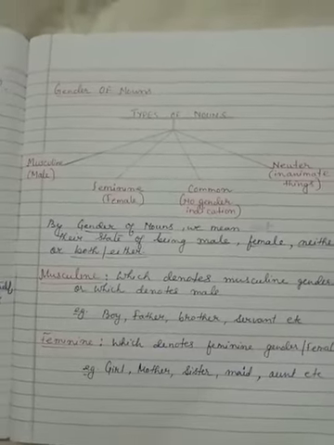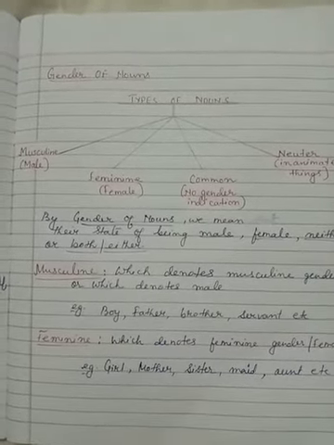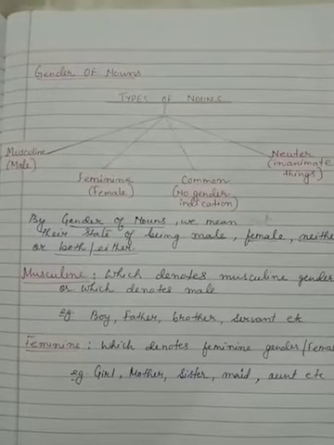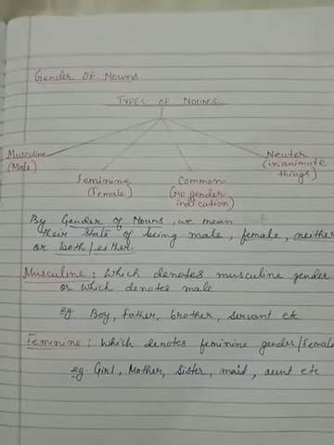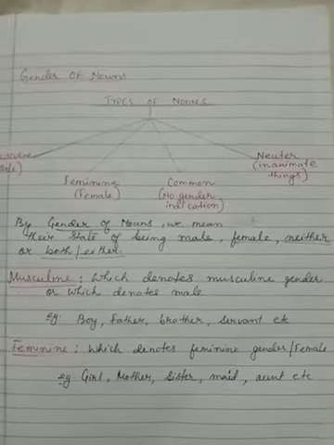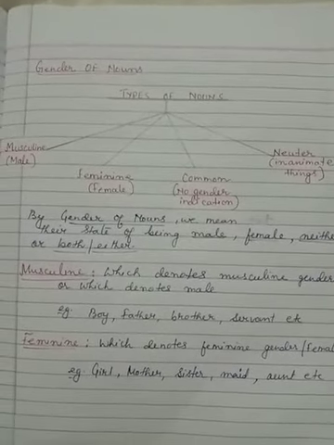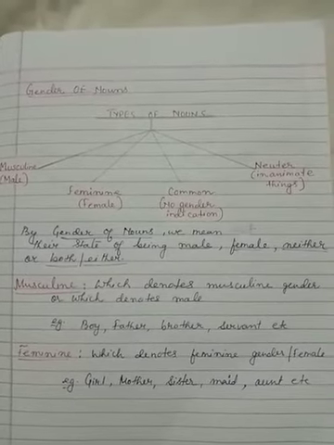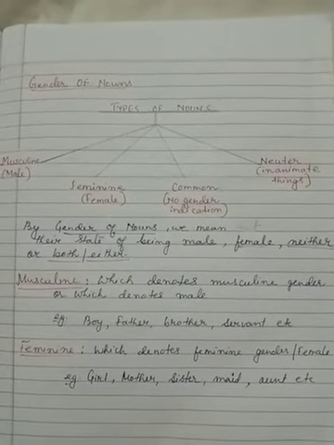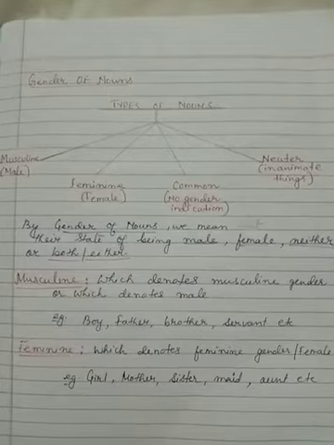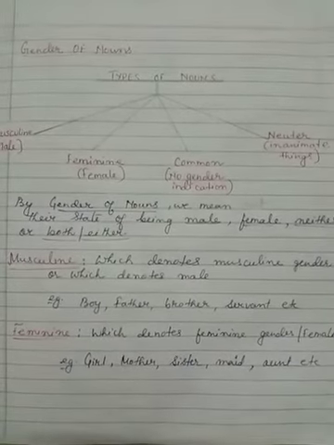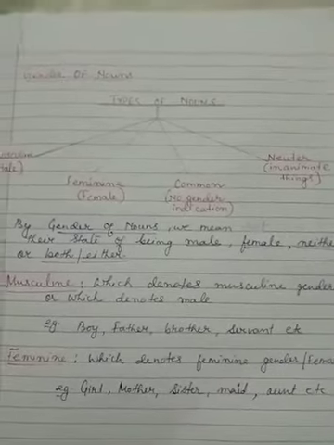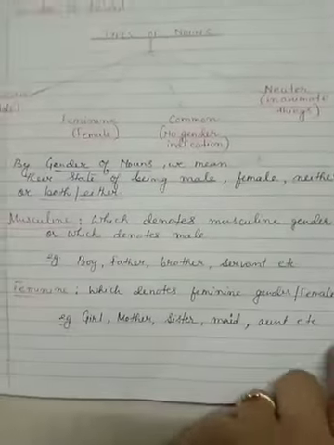Now, nouns according to gender. According to gender, there are four types of nouns: masculine, feminine, common and neuter. By gender of the noun, we mean their state of being male, female, neither, or both, either. Masculine means male, which denotes the masculine gender. For example, boy, father, brother, servant, etc.